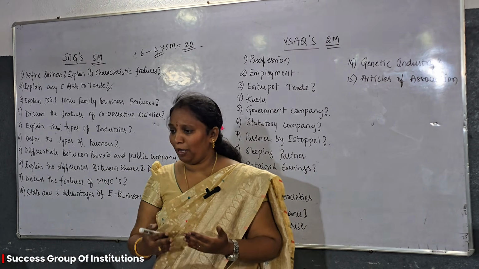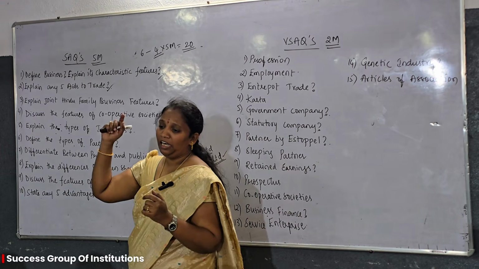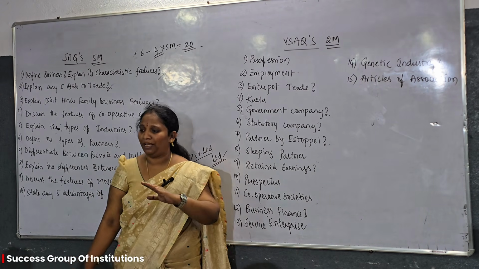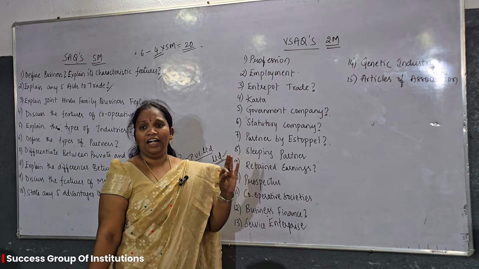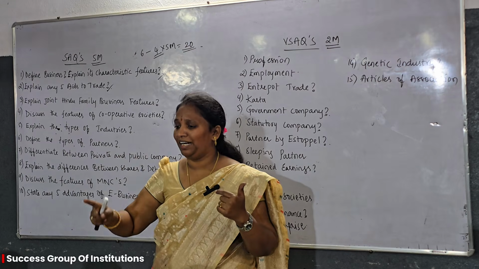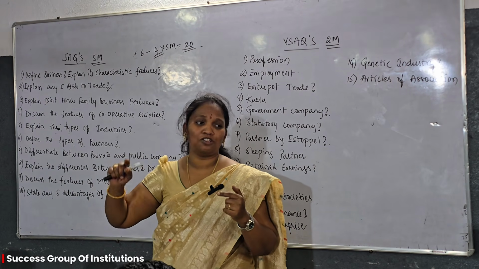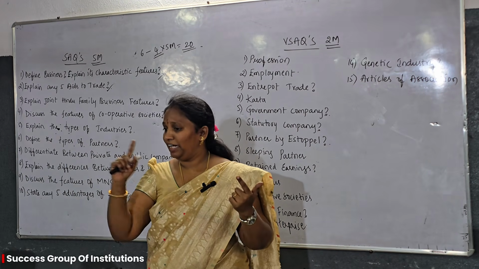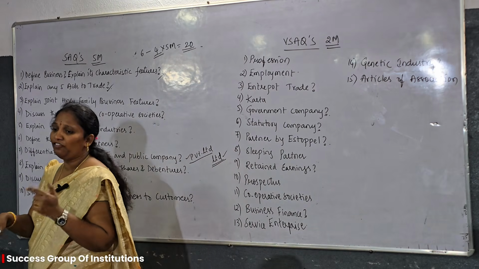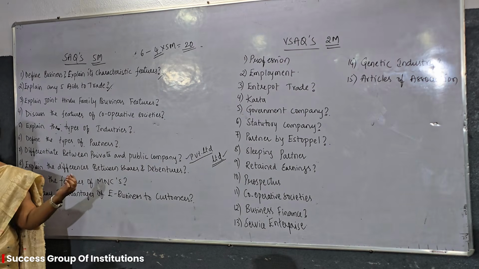And next one is redeemable. Here the shares cannot be redeemed after a particular period of time. And next, debentures can be redeemed as per the types of debentures. The debentures can be redeemed easily. Okay. And next, who will be paid first? Here the dividend to the shareholders will be paid after paying the interest to the debenture holders. In case of debentures, the debenture holders will get the interest first before shareholders. Okay? So these are the 5 main differences between shares and debentures.